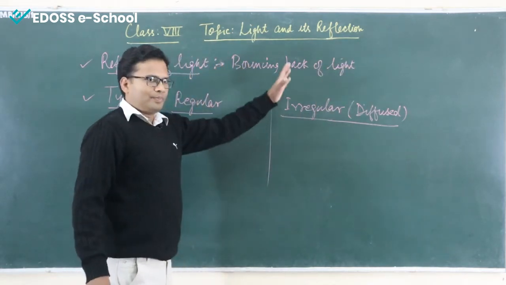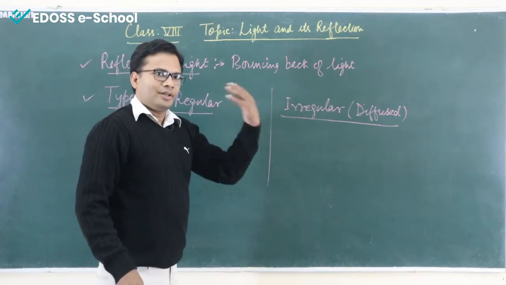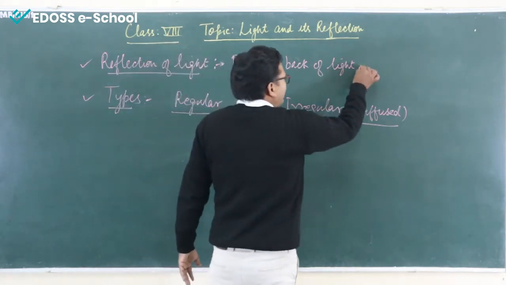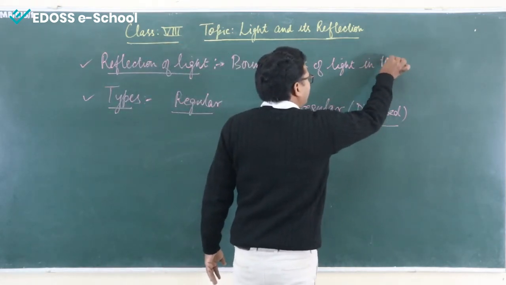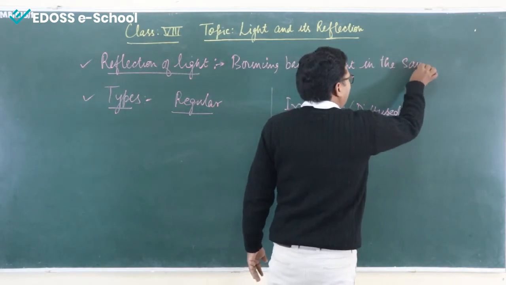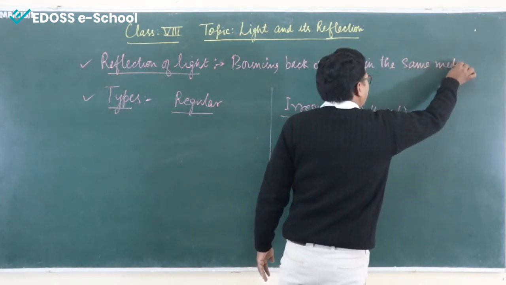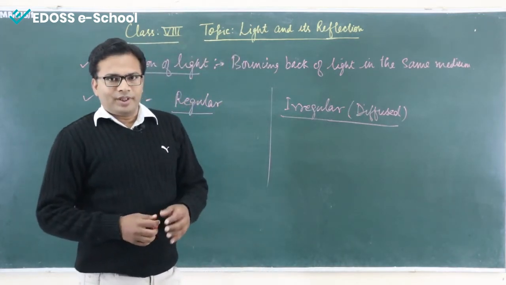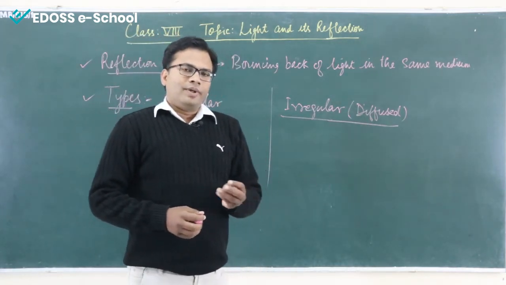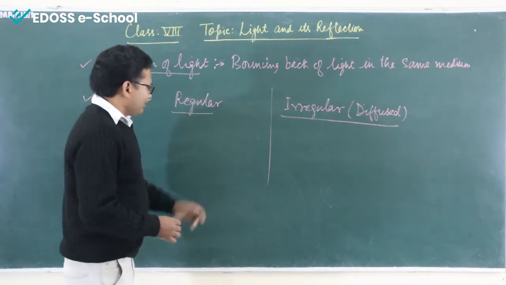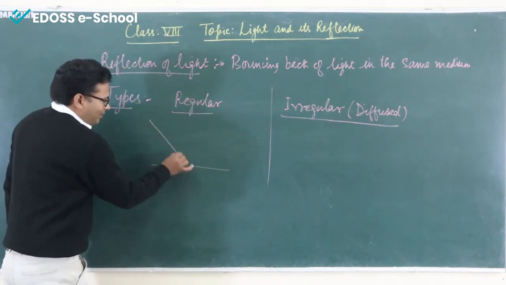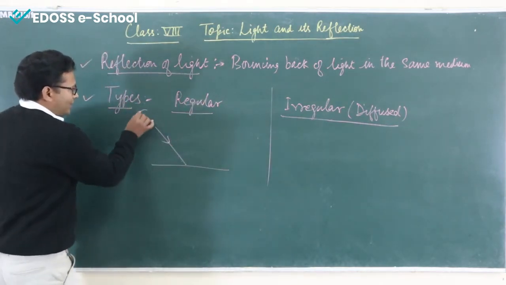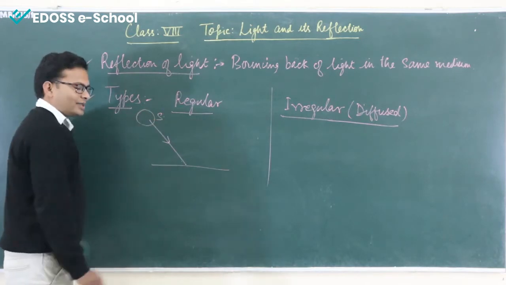Now, it is not bouncing back of light in this way that it would come back in the same medium. We have three kinds of medium, as you know: solid, liquid and gas. Now light is coming this way. Let us say it is coming from a source of light, say S.